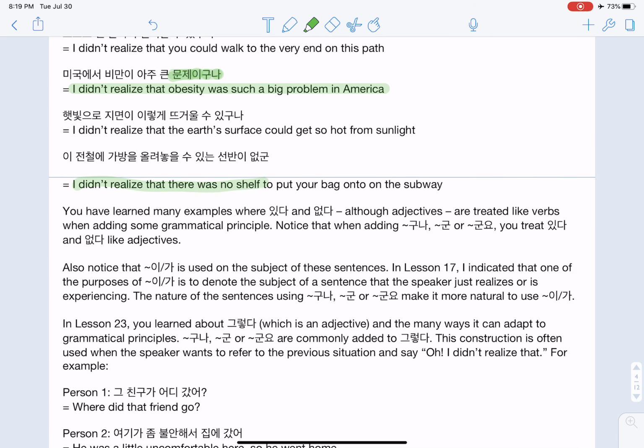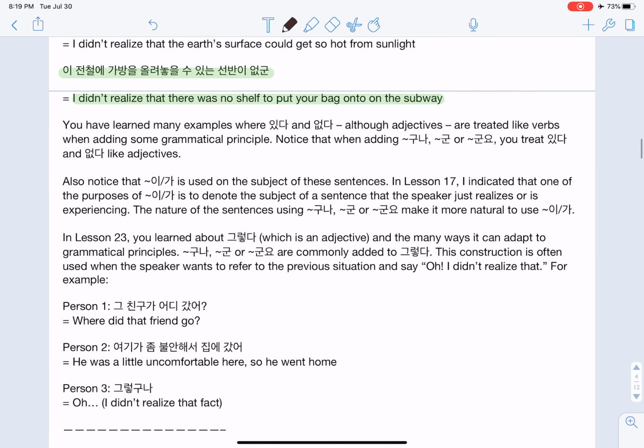I didn't realize there was no shelf to put your bag on the subway. 이 전철에 가방을 올려놓을 수 있는 선반이 없군. So again, it's missing that yo, so we can assume that either the person's just kind of talking to themselves or they're just talking to a friend. Let's see. So you've learned many examples where ita and 없다, although adjectives, are treated like verbs when adding some grammatical principle. Notice that when adding guna, gun, or gunyo, you treat ita and 없다 like adjectives.